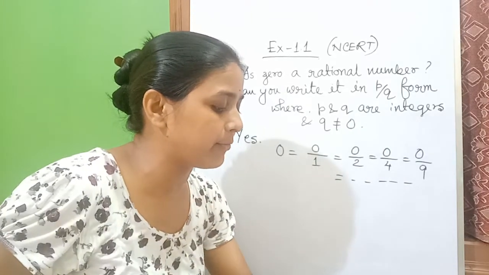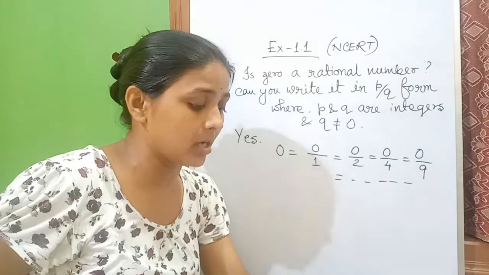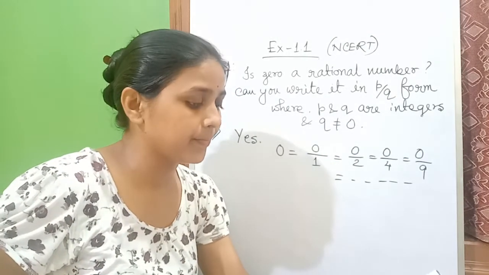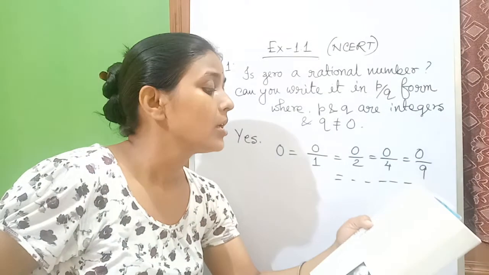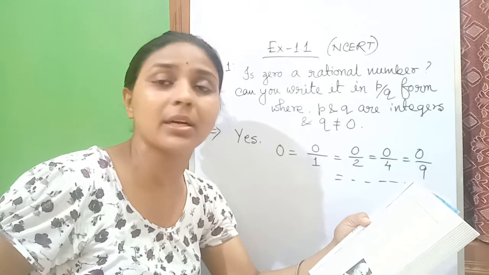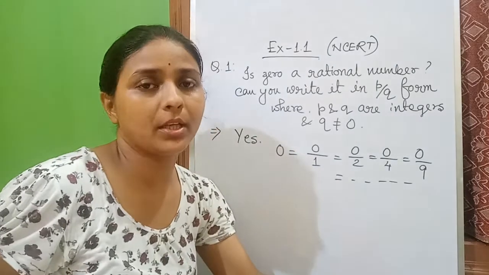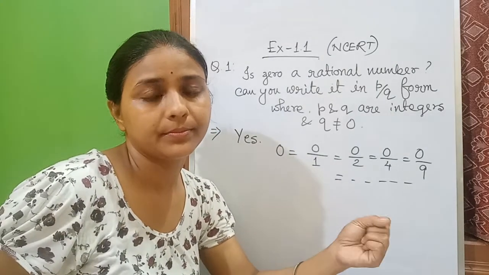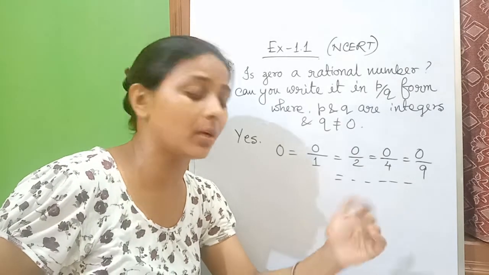State whether the following statements are true or false. Give reasons for your answers. So number 1 question is, every natural number is a whole number. True or false? You think about that. Every natural number is a whole number.